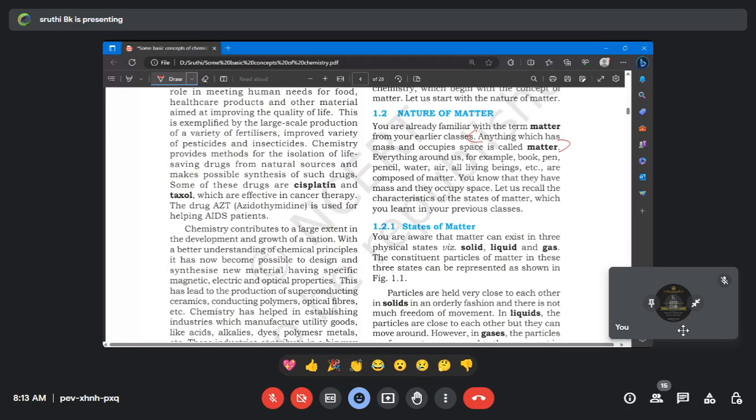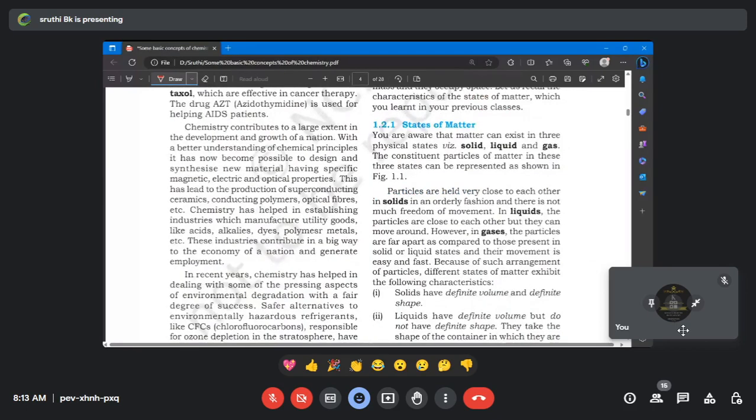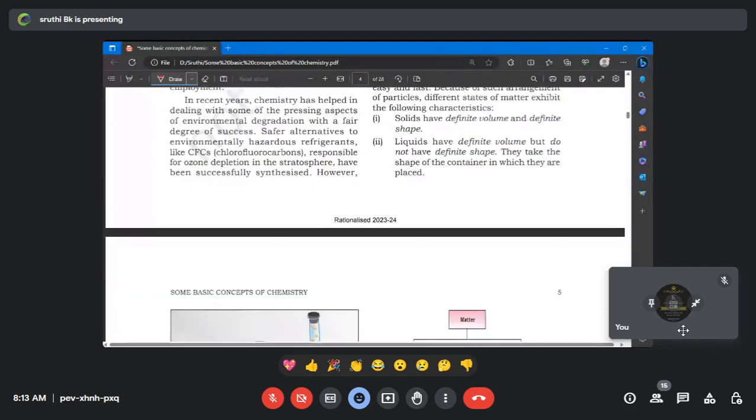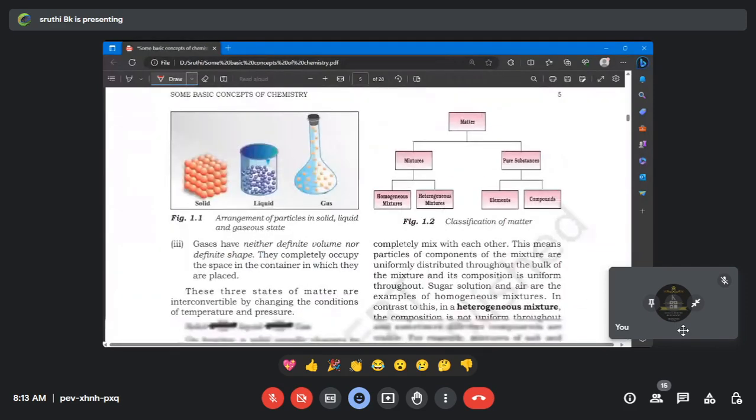Okay, now tell me, what is matter made up of? Atoms. Very good. Matter is made up of atoms. So the atom is the building block of all substances, right? Yes, fine. Let's come to the states of matter. What are the states of matter? Solid, liquid, gas. Very good.